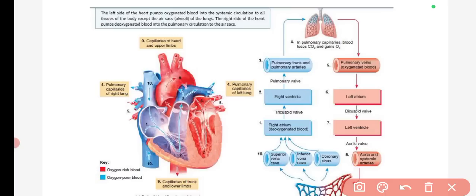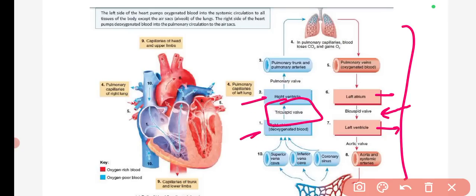So I have attached this diagram, and you can simply revisit this diagram, and you can have a basic understanding of where the blood is coming from and which valves are present between these. Like the question can be asked, which valve is present between the left atrium and left ventricle? So you must know there is a bicuspid valve. Or which is the valve present between the right atrium and right ventricle? This is the tricuspid valve. So these different small points you need to remember.